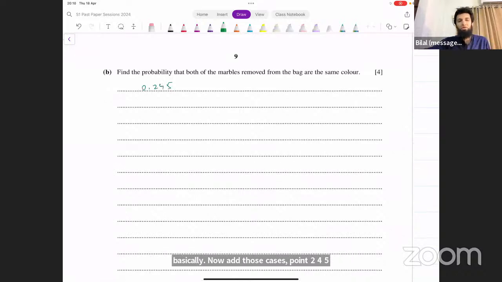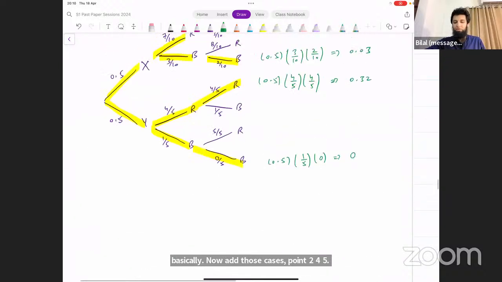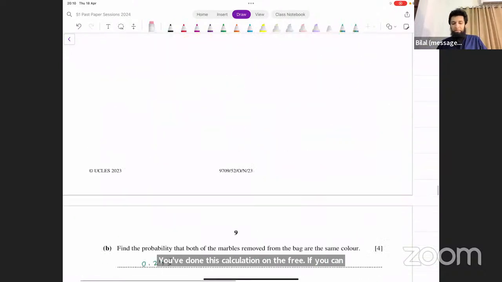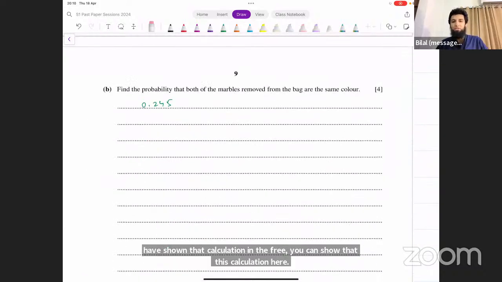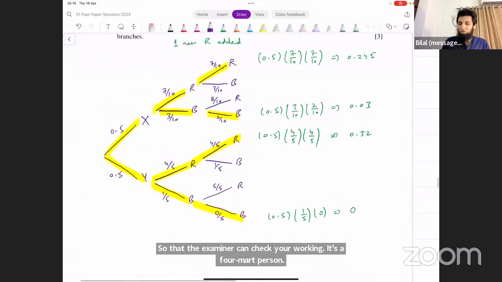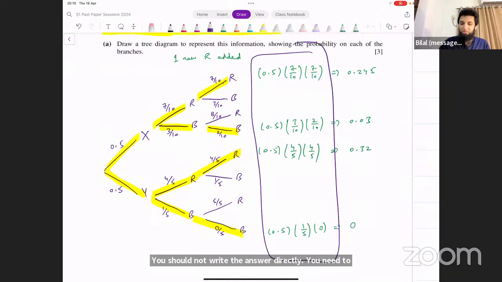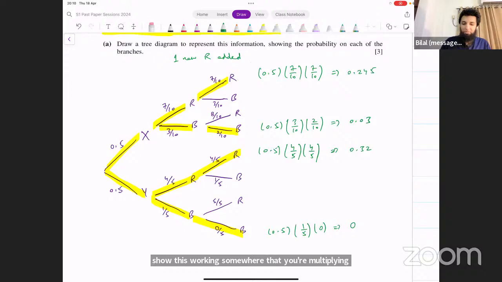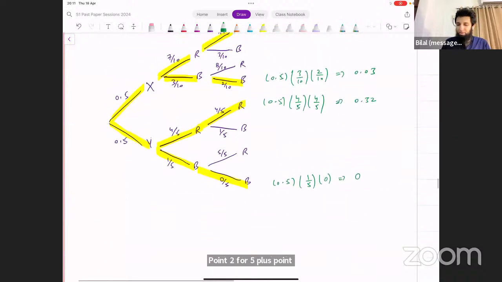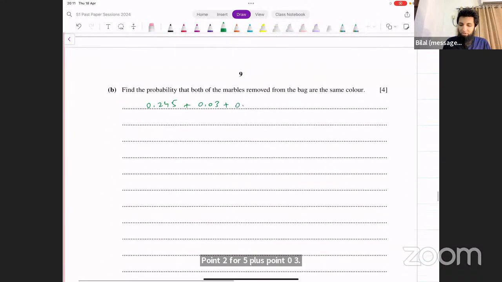You've done this calculation on the tree. You have shown that calculation on the tree, or you can either show this calculation here. You have to show calculation somewhere so that the examiner can check your working. It's a 4-mark question. You should not write the answer directly. You need to show this working somewhere, that you're multiplying this. Okay, this needs to be shown. 0.245 plus 0.03 plus 0.32, and that's going to give you the result.